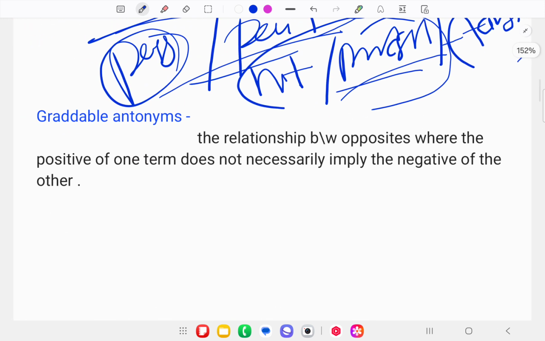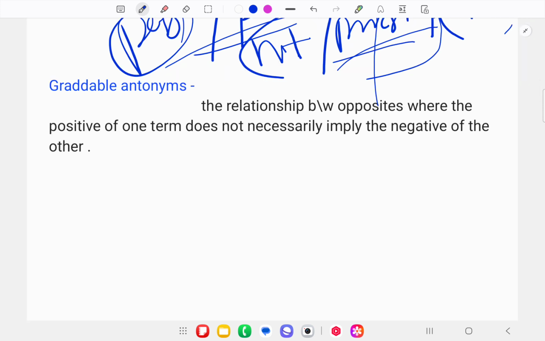Next we have gradable antonyms. What are gradable antonyms? Gradable antonyms are the relationship between opposites where the positive of one term does not necessarily imply the negative of the other.